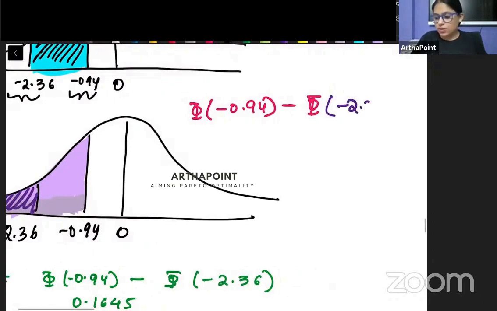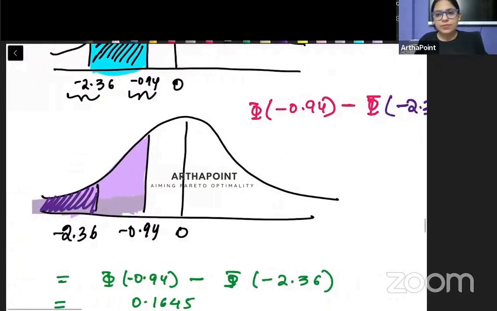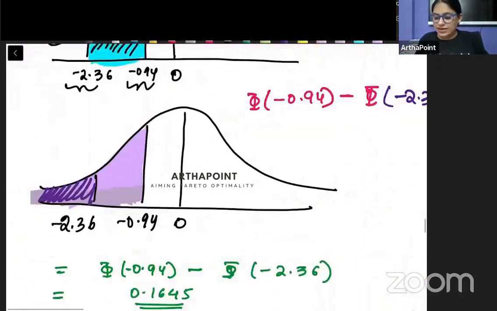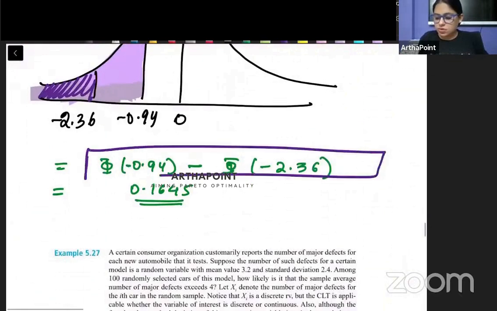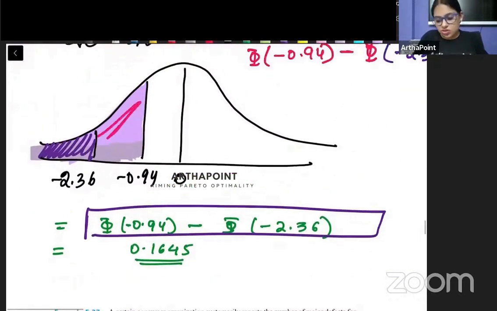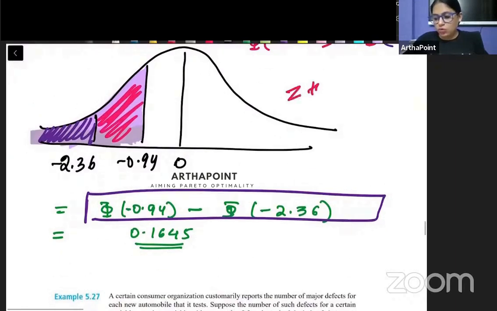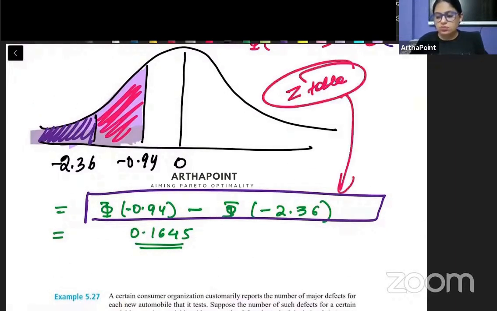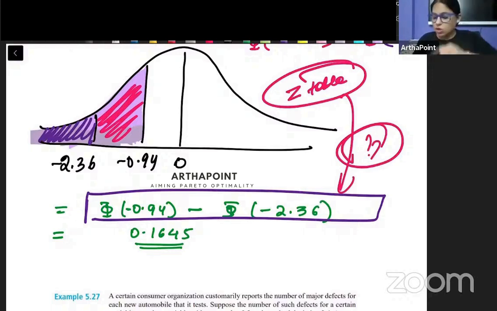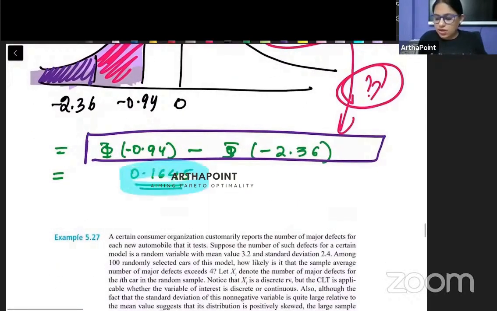Minus, you find out where minus 2.36 is coming. So when you will be subtracting that 2, you will be able to get this region. Right? So I hope all of you know how to read the Z table. If not, just tell me. I will post a video on that. But you should know how to read the Z table. So from there, you will be able to get the answer.